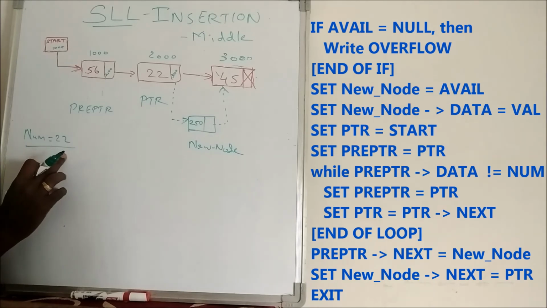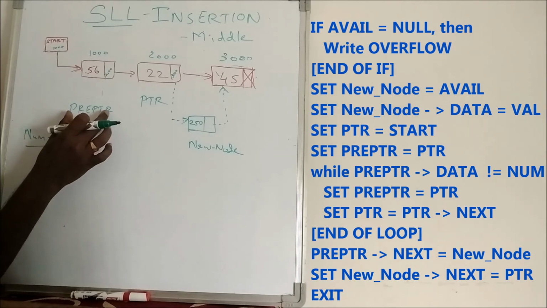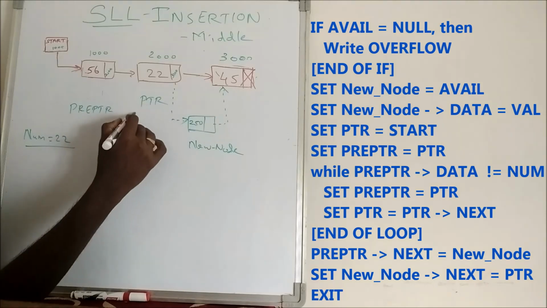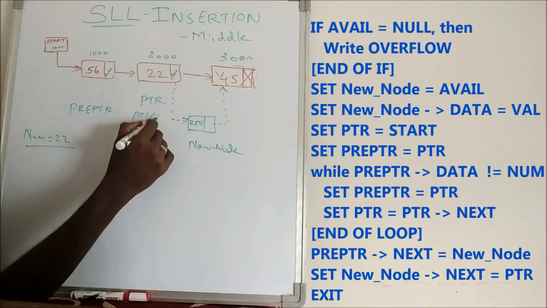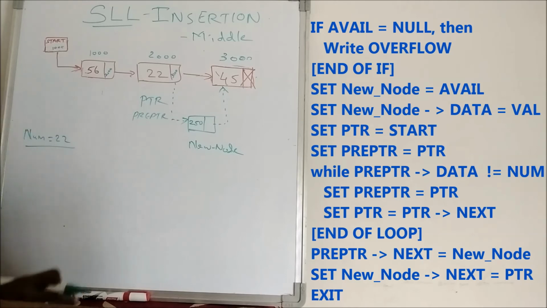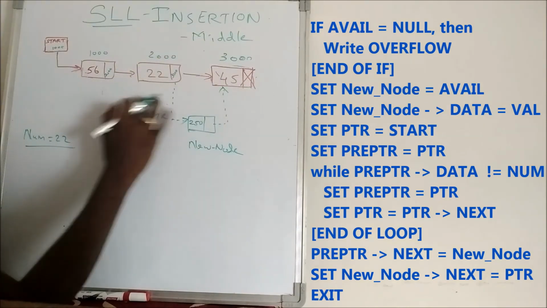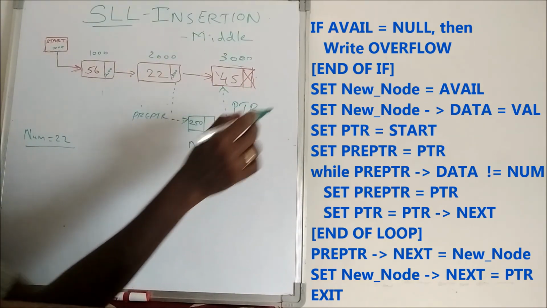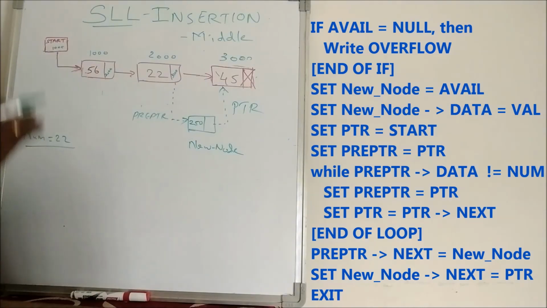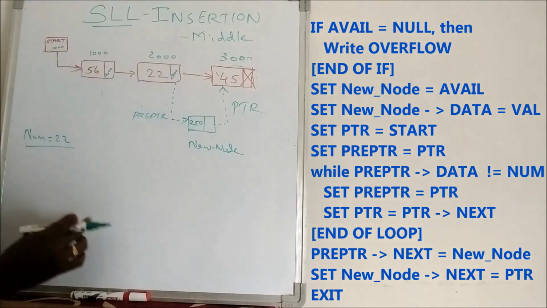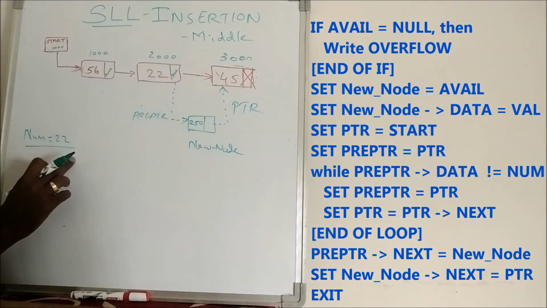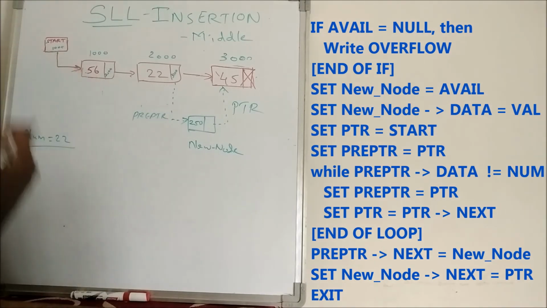What we are going to do? Pre-pointer is equal to pointer. Hereafter this is going to act as the pre-pointer. Then pointer is equal to pointer next, this will become pointer now. Now once again we come to the while loop. We check pre-pointer data. What is pre-pointer data? It is 22. NUM we already got is 22. Now both are same. The condition is false. It comes out of the loop.